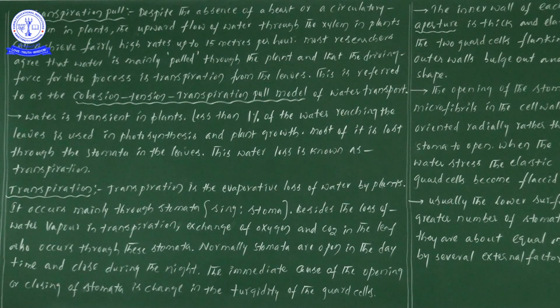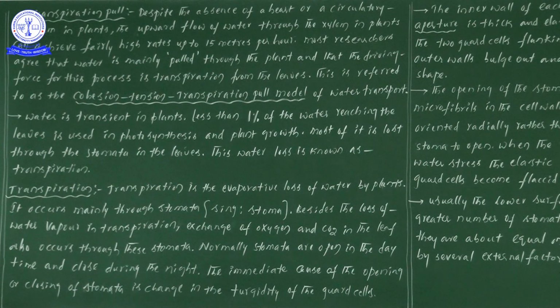Okay, now transpiration pull. Now in the transpiration pull, the information we are going to discuss is that, despite the absence of a heart or circulatory system in plants, the upward flow of water through the xylem can achieve fairly high rates, up to 15 meters per hour. Did you understand the point?